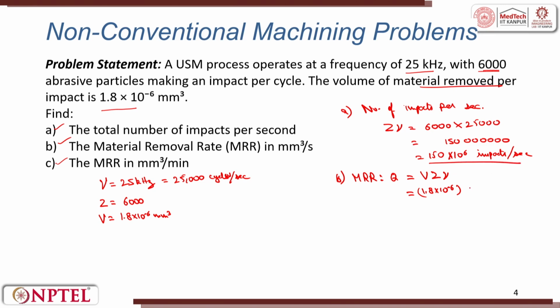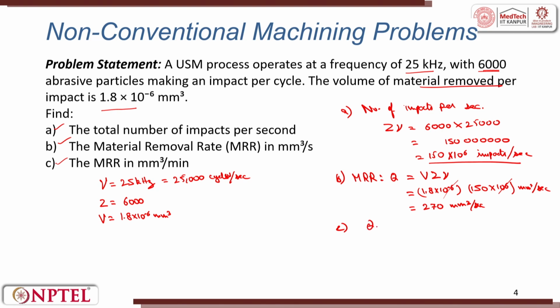This is 150 into 10 raised to power 6, and this is now in millimeter cube per second. So, directly we can say 150 into 1.8 is equal to 270 millimeter cube per second, because this 10 raised to power minus 6 and 10 raised to power 6 cancel with each other. Then comes the MRR in millimeter cube per minute.